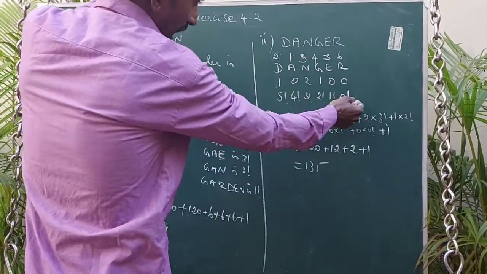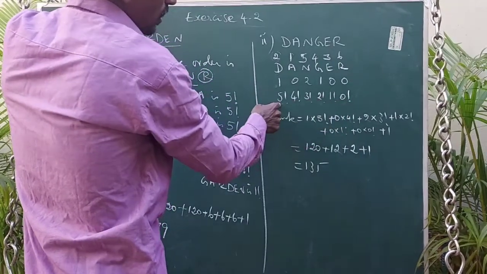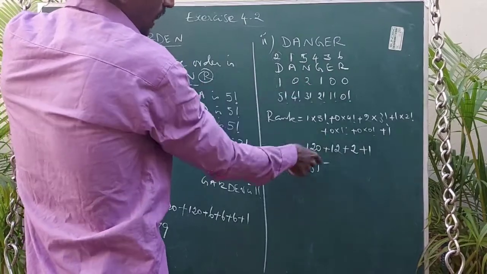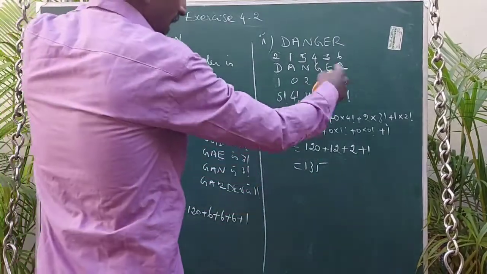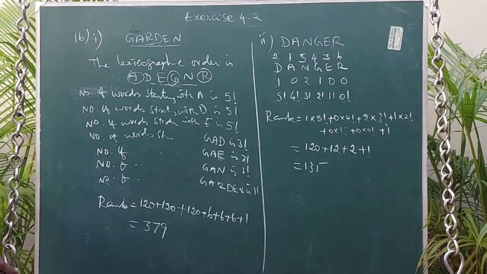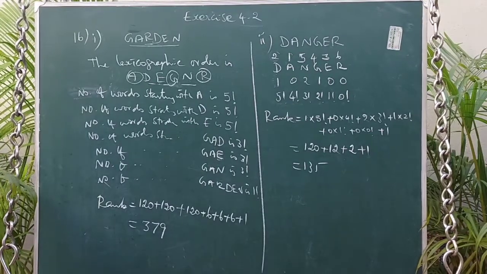Then from right to left, starting with 0 factorial, put the values and find the sum of the product of the corresponding terms. We are getting finally the next word is danger. We have to add plus 1. So 135 is the rank of the word danger.